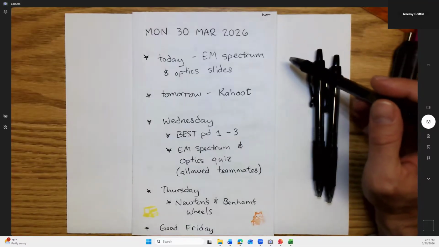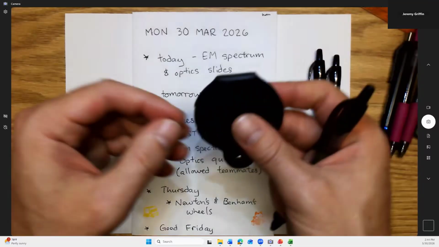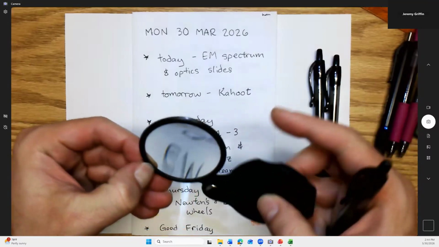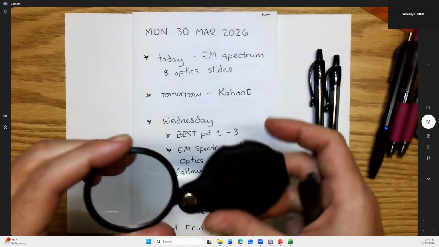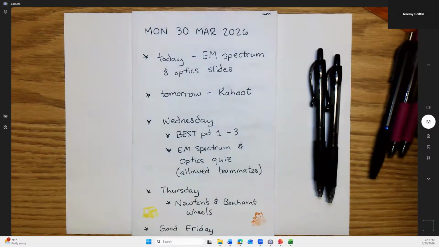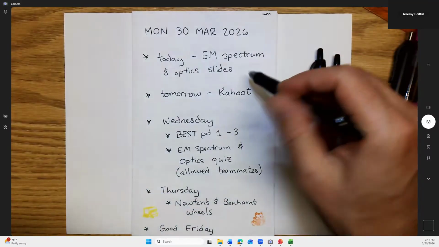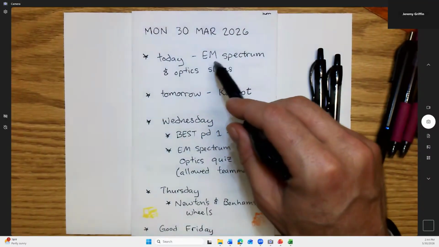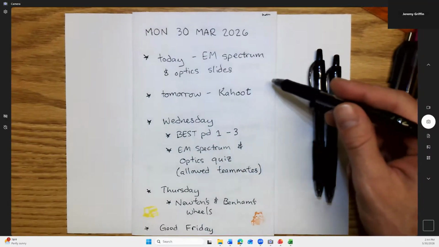So, the week before spring break, we were doing some optics. You guys remember ray diagrams? You guys remember the magnifying glass? We were asking how does something magnify, and we were looking at diagrams for that. You will see that again today as a review. And then I want to do more with the electromagnetic spectrum, EM stands for electromagnetic, and optics. So I got some slides for you guys.